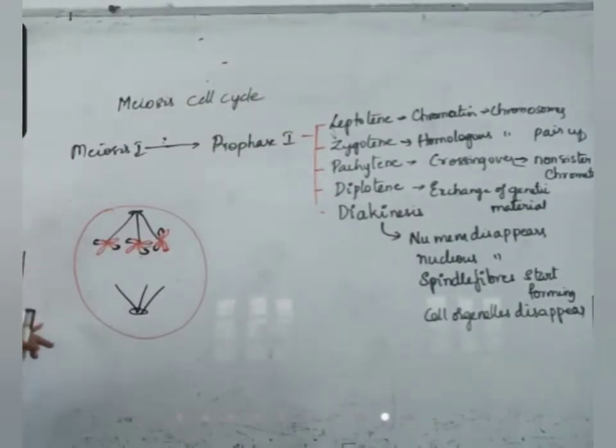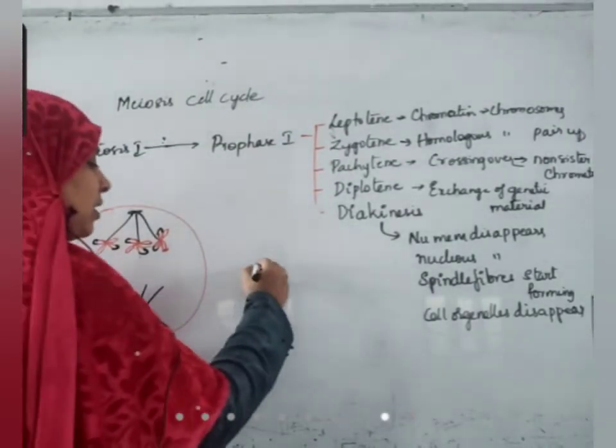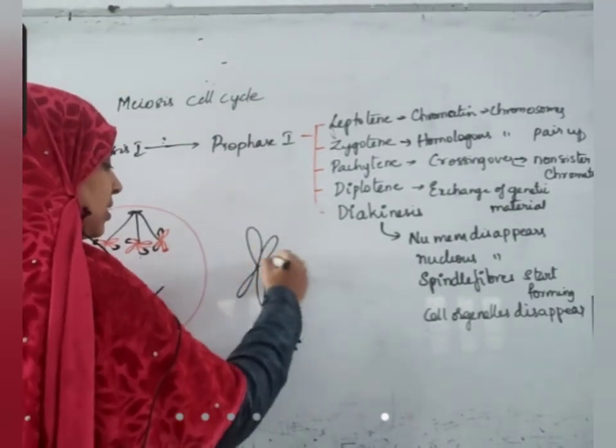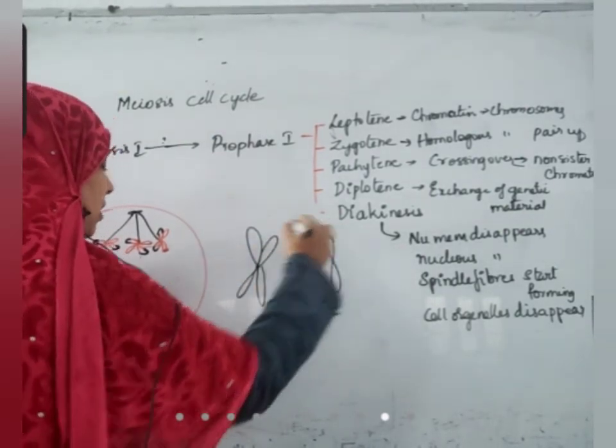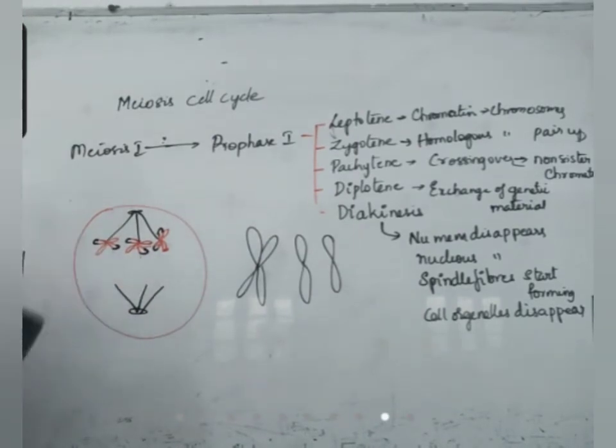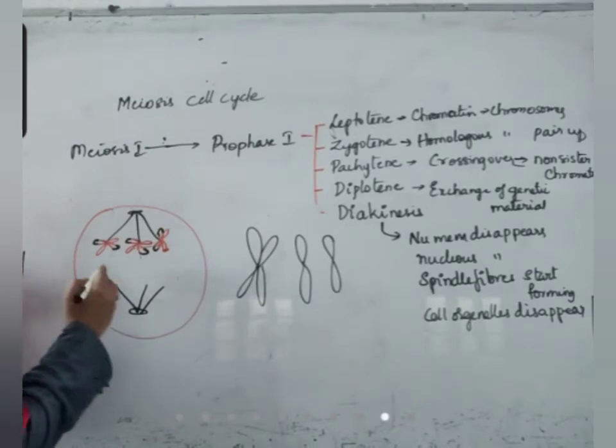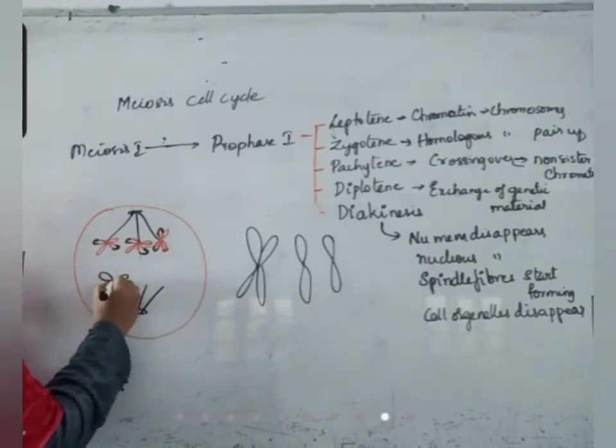That is very important. In case of mitosis, what happened? The sister chromatids separated like this. But in case of this, father's chromosome is going this side, mother's chromosome is coming this side. There is no splitting of sister chromatids here.